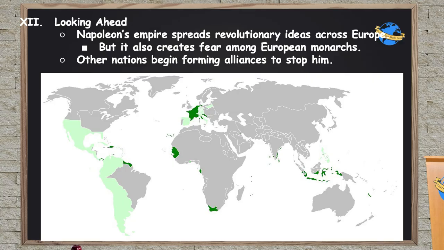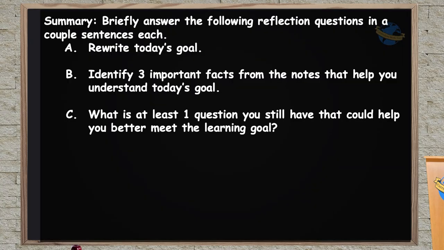And other nations start to form alliances against him to stop him because he seems to be pretty much unbeatable at this time. Right? You look at this map here, and you can see the dark green areas are areas that are under Napoleon's direct control. The light green areas are areas that are indirectly under his control through alliances or puppet governments. Well, it's going to take a lot to beat this guy. But as we'll see in our next lesson, the best way to beat a strong man, someone who claims to be unbeatable, is to let them beat themselves. And we'll look at that in the next lesson.